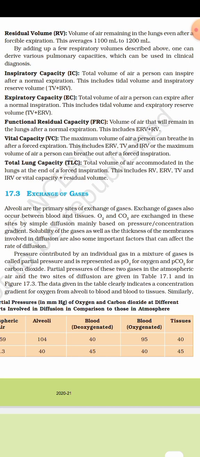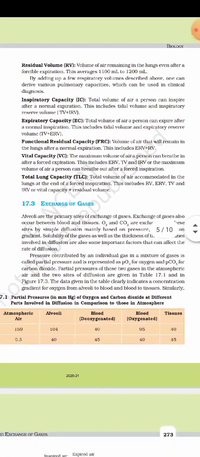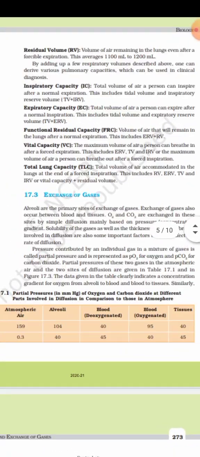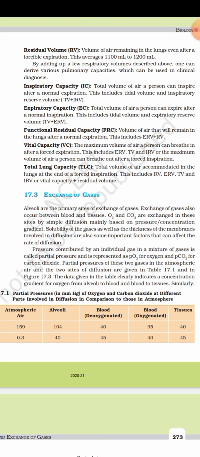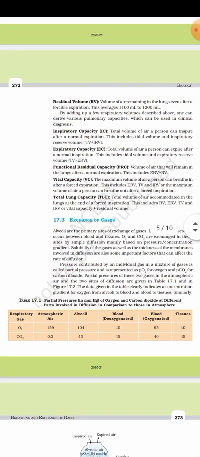Pressure contributed by an individual gas in a mixture of gases is called partial pressure and is represented as PO2 for oxygen and PCO2 for carbon dioxide. Partial pressures of these two gases in the atmospheric air and at two sites of diffusion are given in the table. The data given in the table clearly indicates a concentration gradient for oxygen from alveolar to blood and blood to tissue.